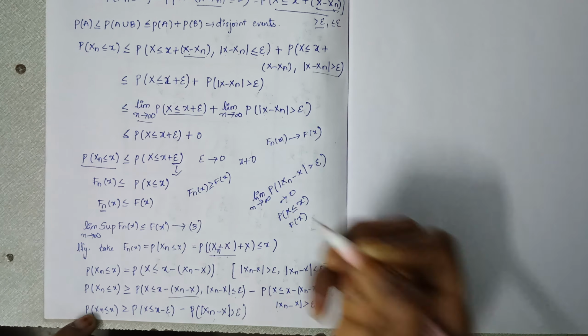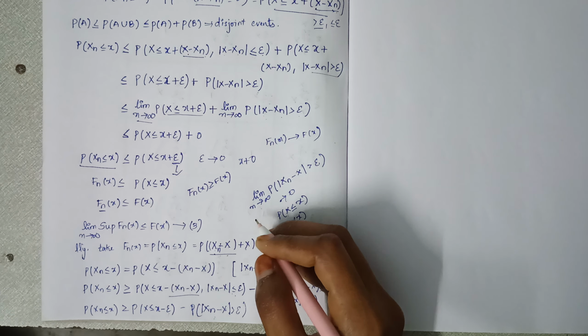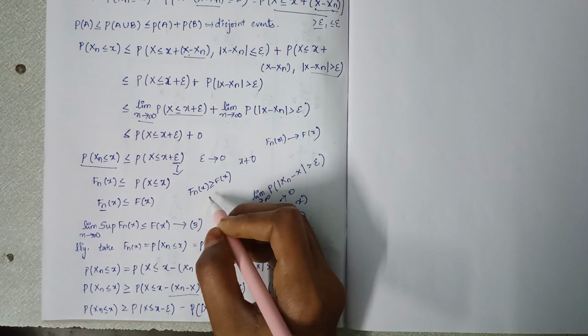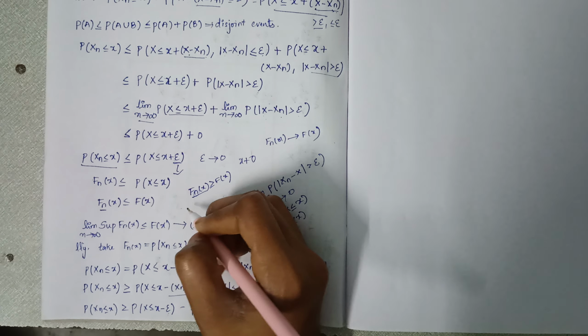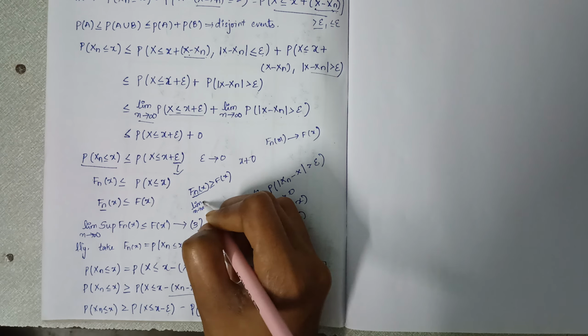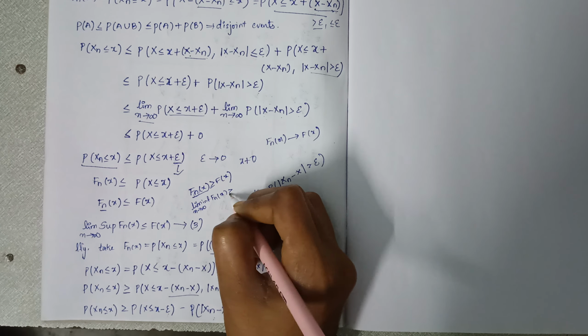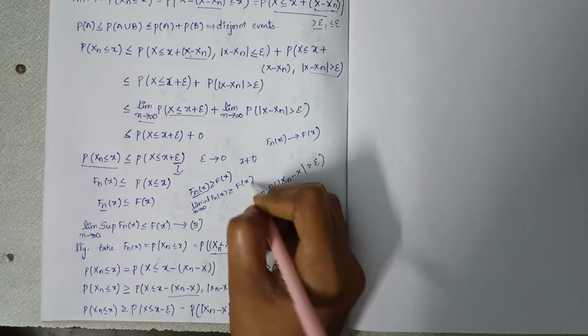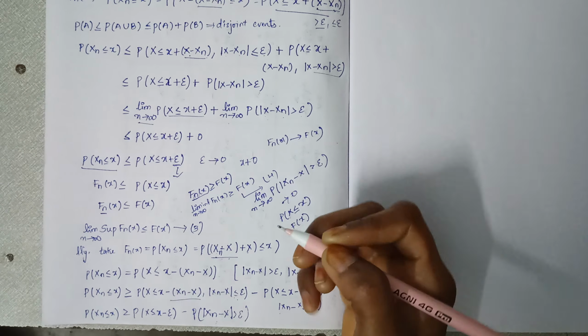Here I am taking limit and infimum on both sides, as there is an n term here. So limit n tends to infinity, infimum Fn of x is greater than or equals to F of x, and consider this as equation 4.